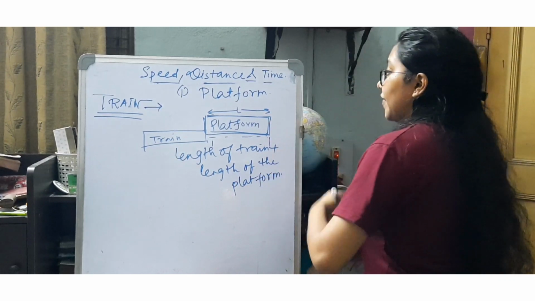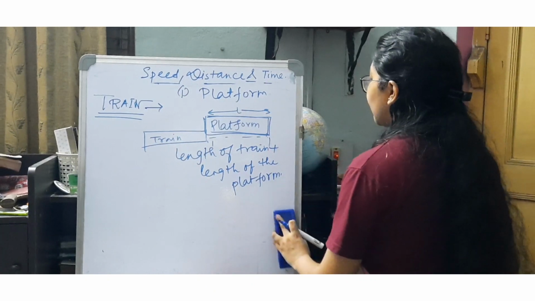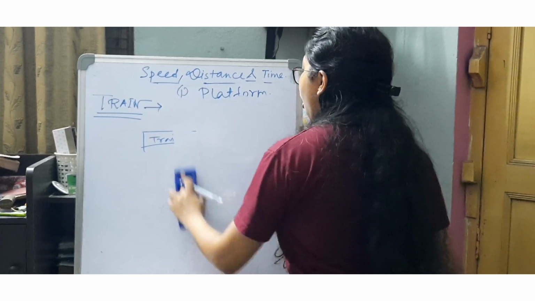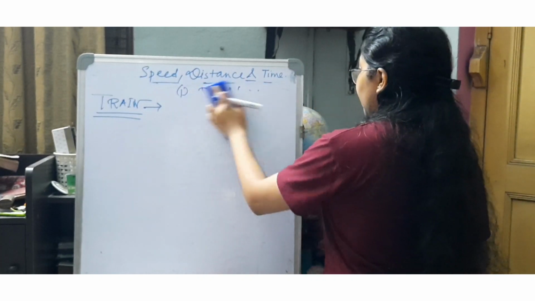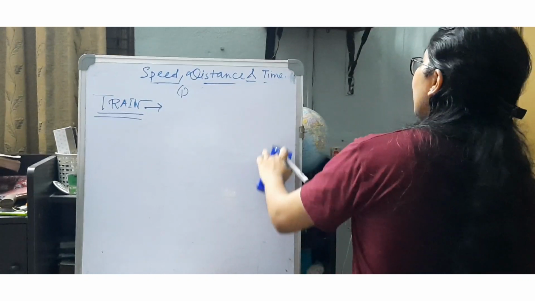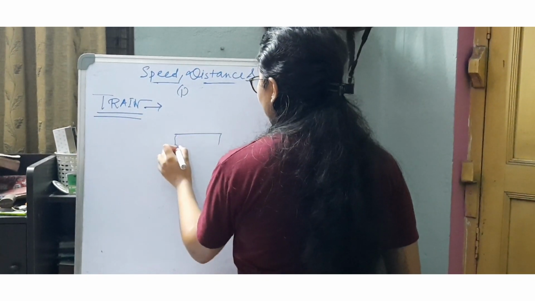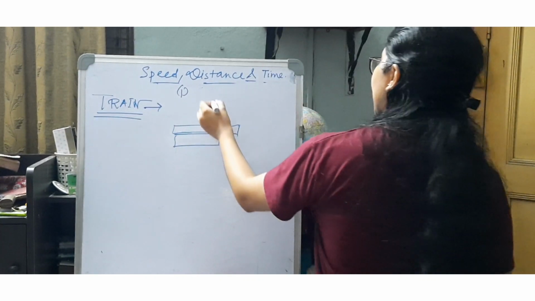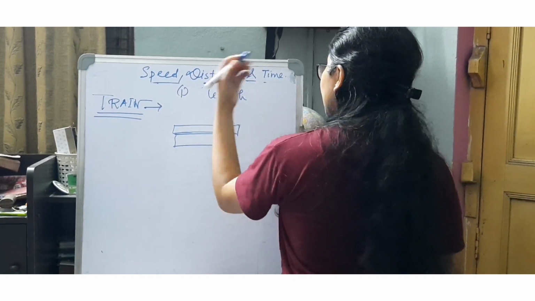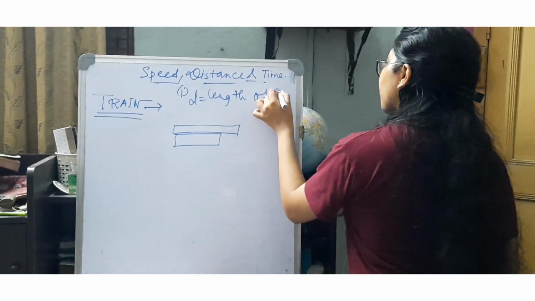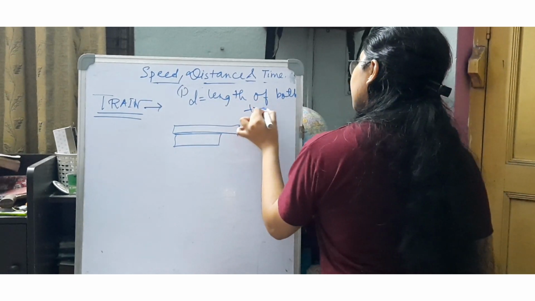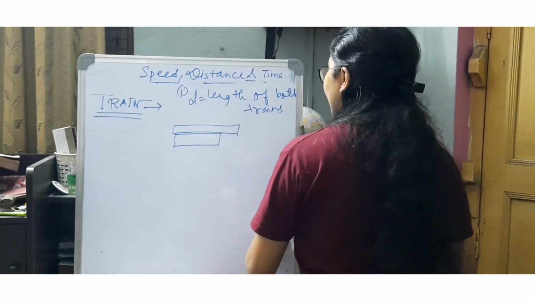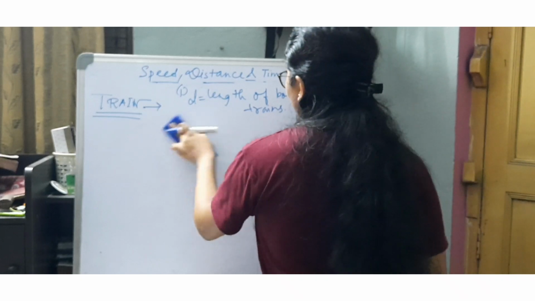Okay, and the final, third case is when the train is overtaking another train moving in the same direction or in the opposite direction. If the train is moving in the same direction, maybe on another railway track, it has to overtake the second train. So for overtaking the second train, the total distance will be the length of both the trains. And when they are moving in the opposite direction, in the same way it will be the length of both the trains.